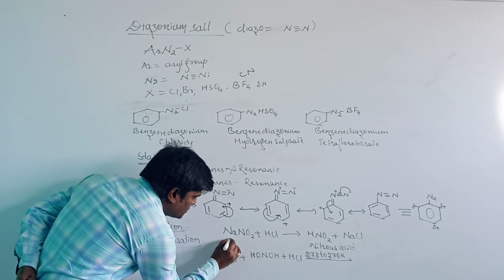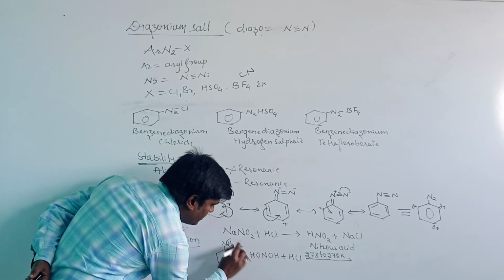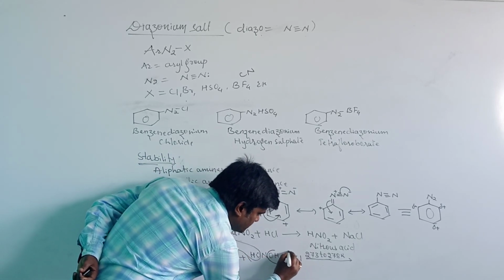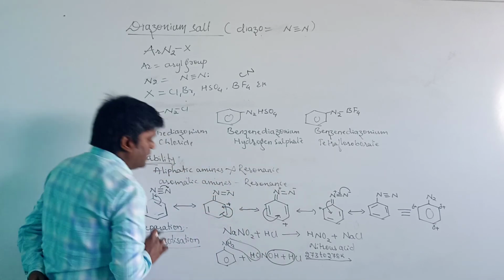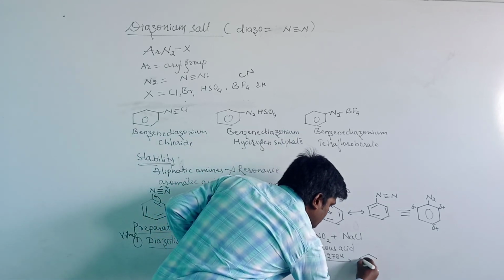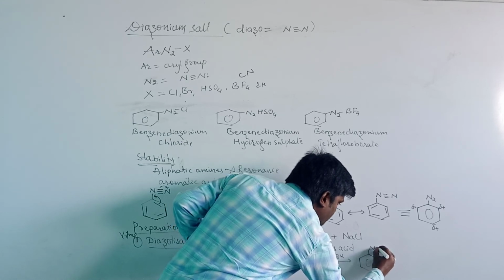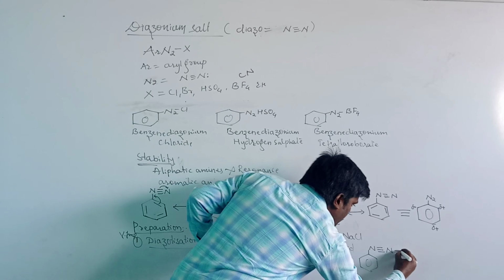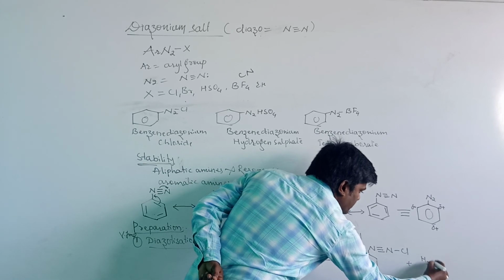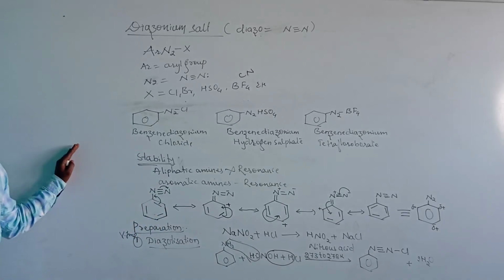Then these two hydrogens combine with the OH group and get converted into water molecules, and the other OH group attaches to hydrogen and gets converted to water, and the remaining part is nitrogen triple bond nitrogen, with Cl. This compound is known as diazonium chloride, that is benzene diazonium chloride. This process is known as diazotization.